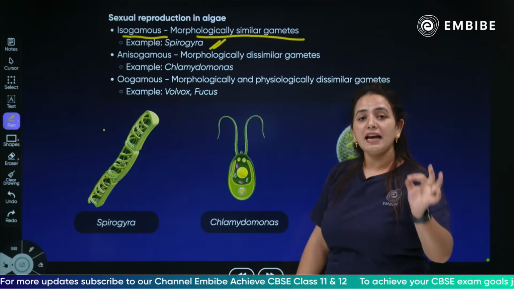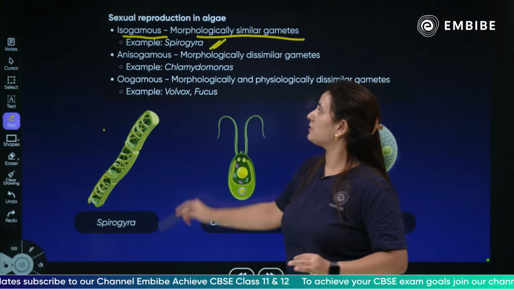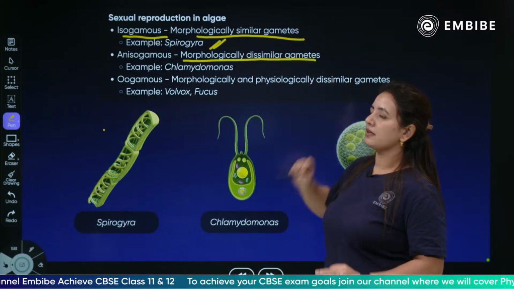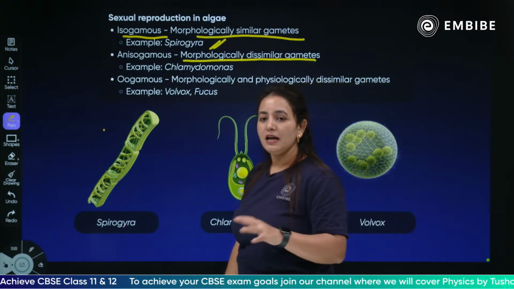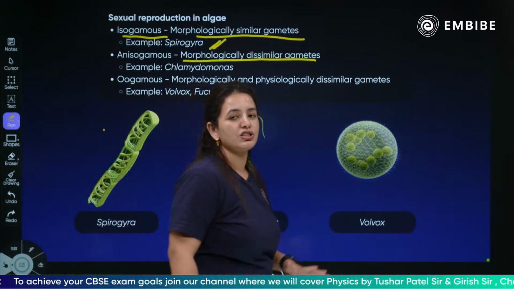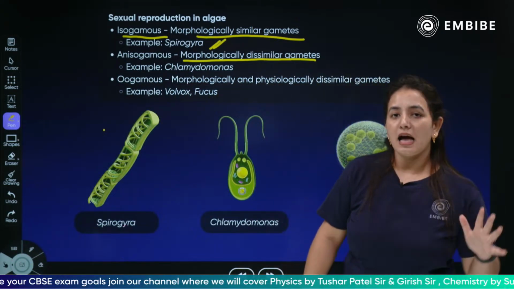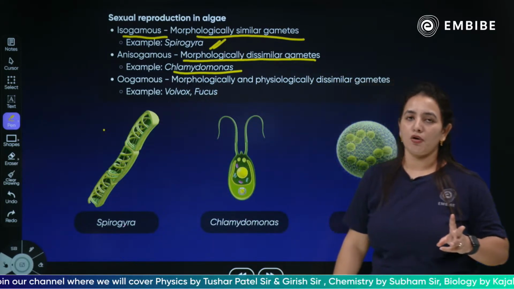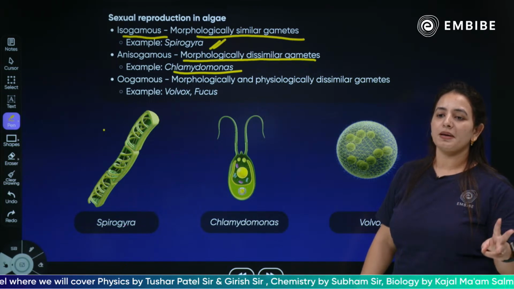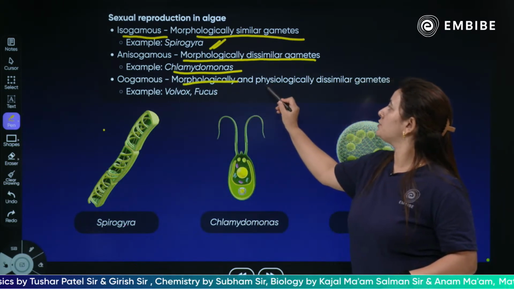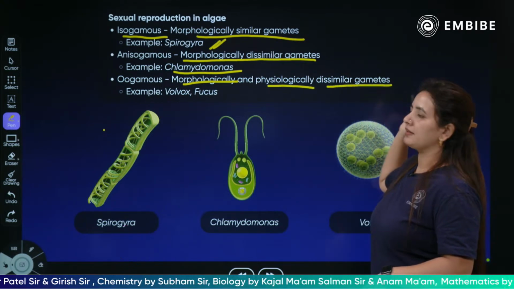Next, there are anisogamous gametes. Anisogamous are morphologically not similar gametes. Iso means similar, anisogamous means they are not morphologically similar, and an example is Chlamydomonas. The third type of gametes are oogamous, which are morphologically and physiologically dissimilar.